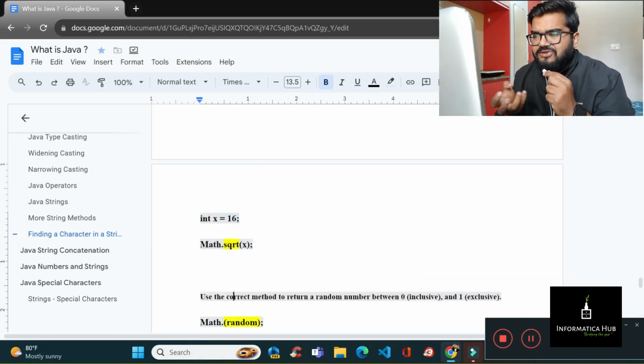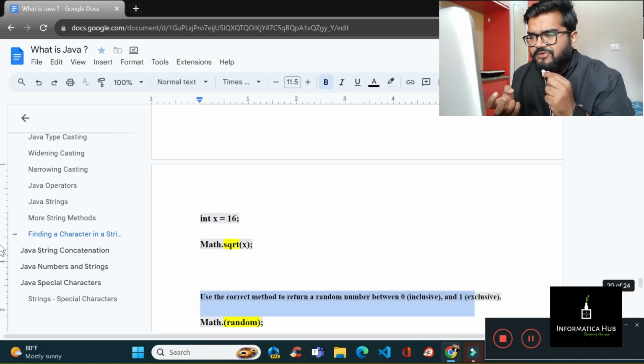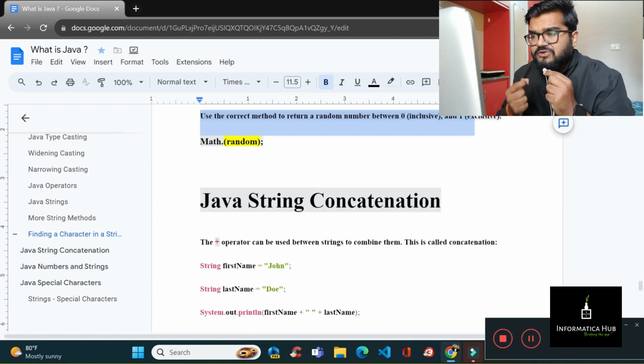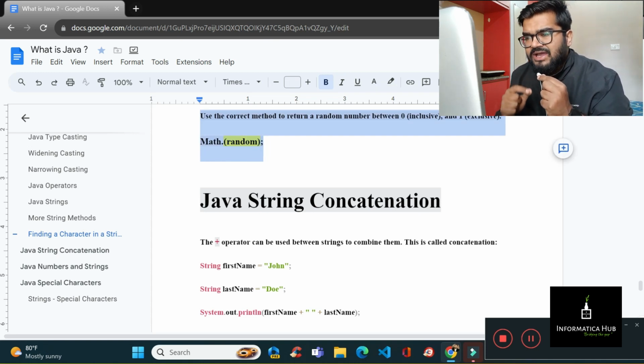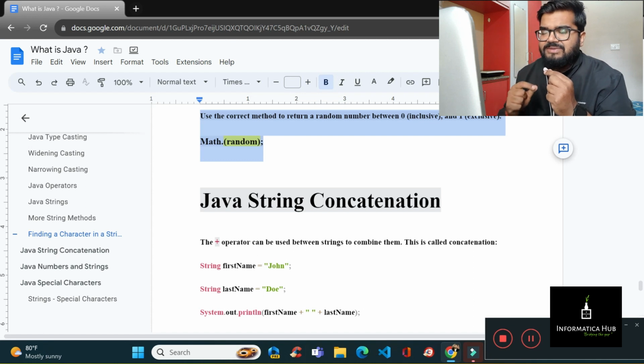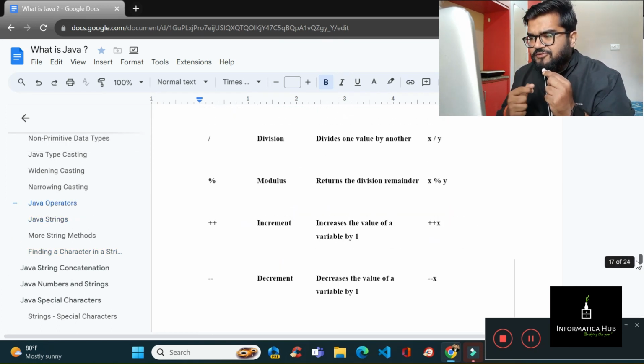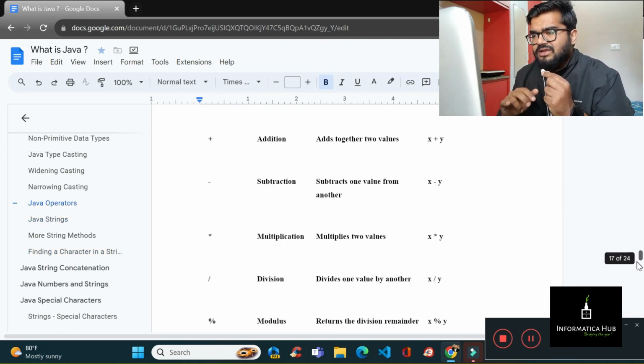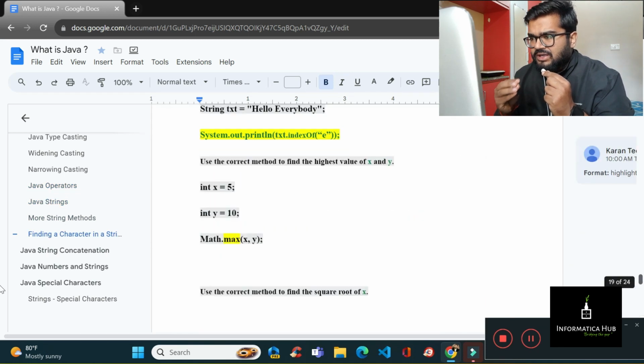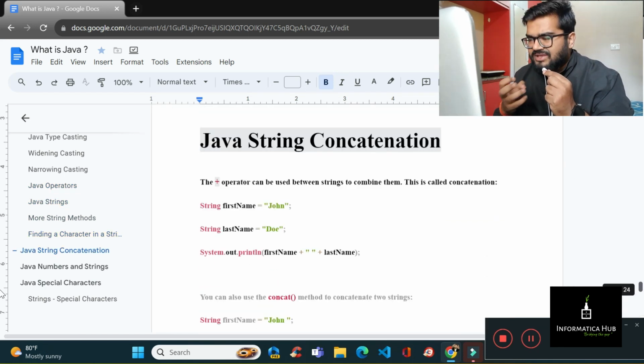There are other questions that might be asked, like use the correct method to return a value between 0 and 1. You can use Math.random like this in Java. That will be used to return any value in between 0 and 1. So I am trying to cover the possible questions, very basic things that you should be aware of while you are sitting in the interview. Okay, now let's move ahead.